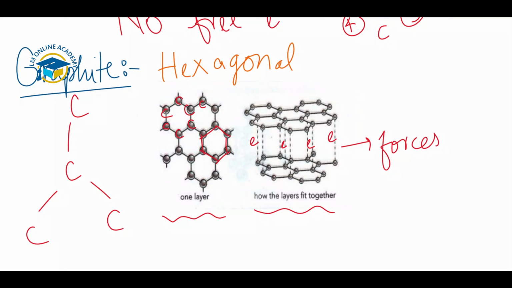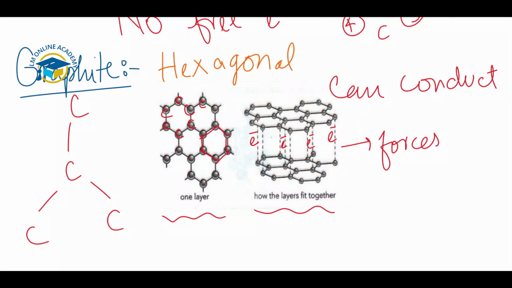Graphite is also used in the pencils. Thin layers of graphite are left stuck to the paper when we write with the pencil. So this is the most distinguished property, that these electrons can move between the layers. Electrons can move easily carrying the charge, so graphite can conduct electricity. Carbon in the form of graphite will conduct electricity. Carbon itself is a non-metal, diamond is a non-metal, but graphite conducts like a metal.